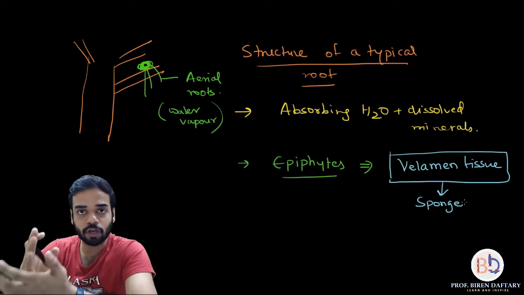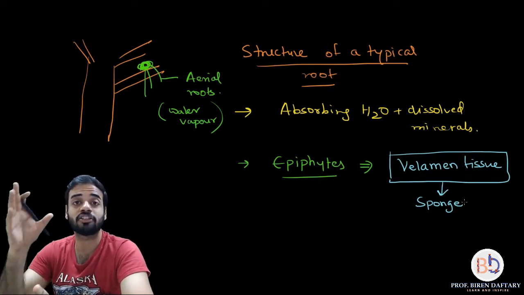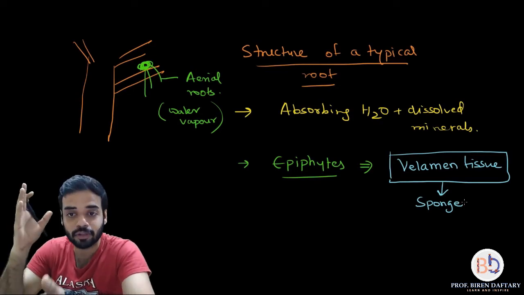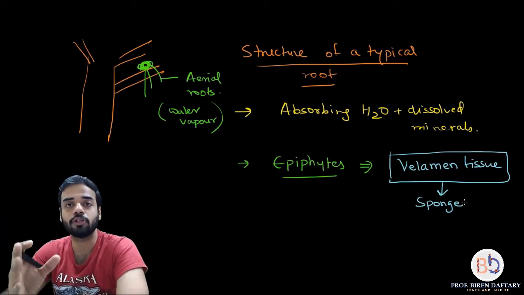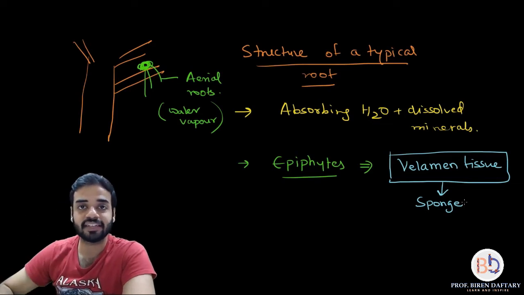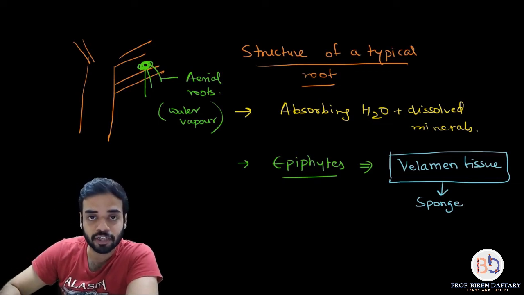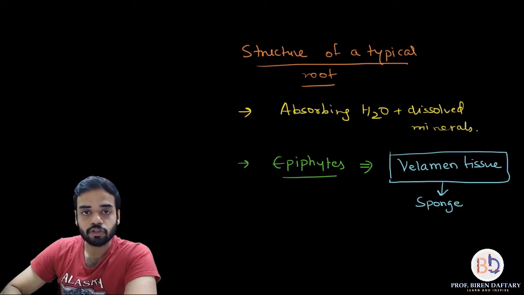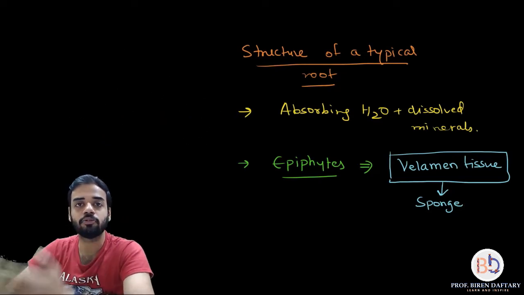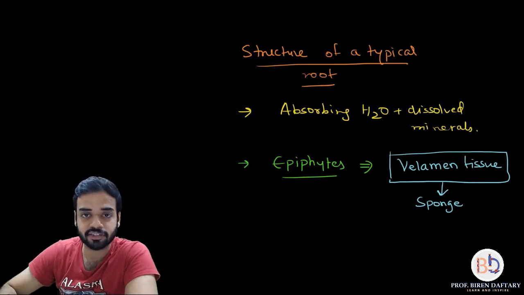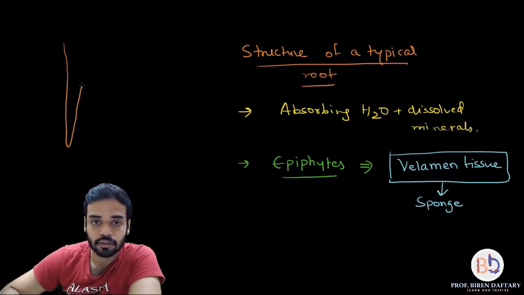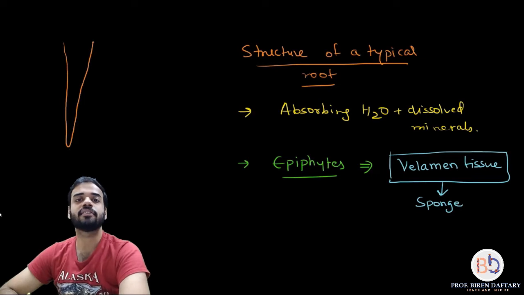Okay, so now what we are going to study is the structure of a typical root. Okay, we have written the heading, structure of a typical root. We are going to start that right now. So what I am going to do is, on the left hand side, I am going to draw the structure of a typical root. I am going to rub this off. Okay, so basically everybody knows that a root is a triangular structure. So I am going to just draw the structure over here. All right, this is the structure.